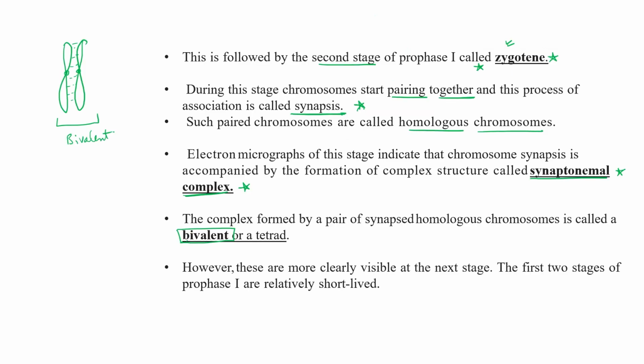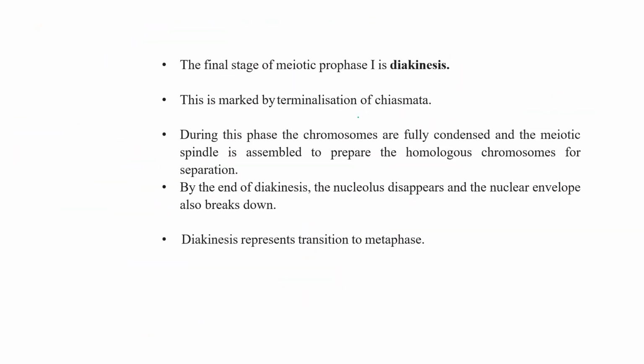Clear? Okay. Now, the final stage of prophase 1 of meiosis 1 is diakinesis. And in diakinesis, this is marked by terminalization of chiasmata. In diakinesis, terminalization of chiasmata occurs, means separation of that position where crossing over occurred gets separated out.